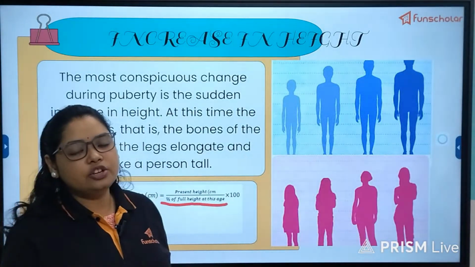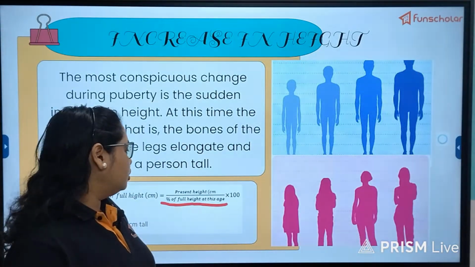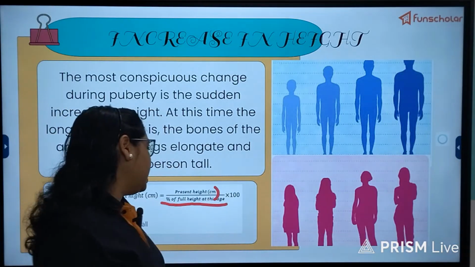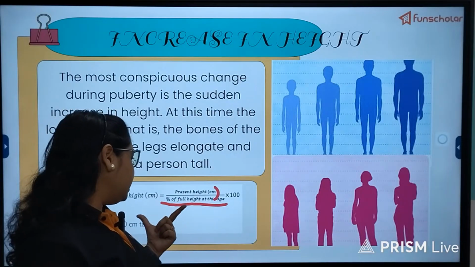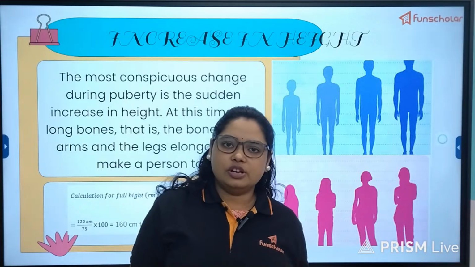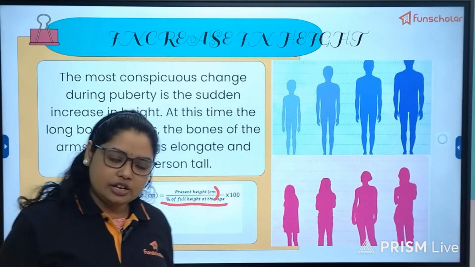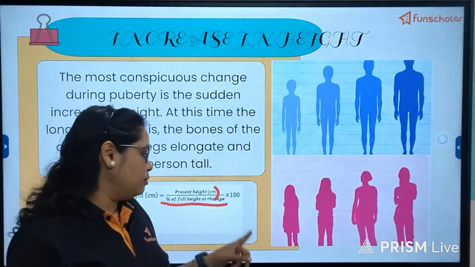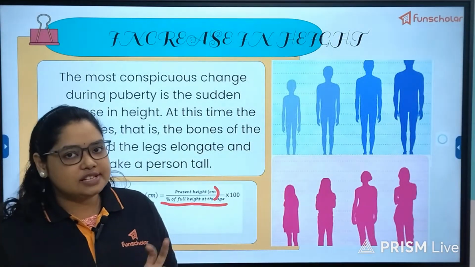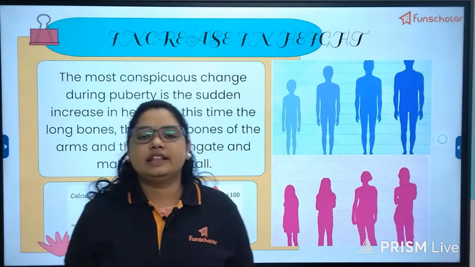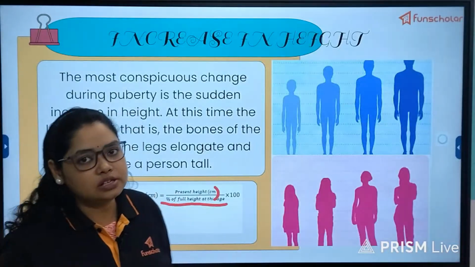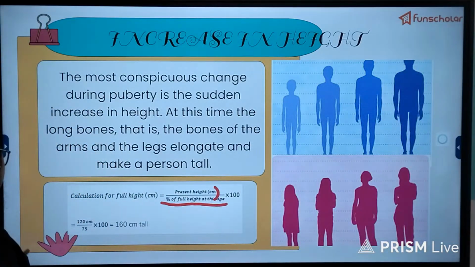For example, your age is 15, and so you take your present height at this 15 years of age, and this percentage of full height at this age will vary for boys and girls. So from that chart you will take that, and then multiply the entire thing, this fraction, with 100. Whatever result you get in centimeter, that will be your approximate full height at the end of the adolescent stage or during your adulthood.